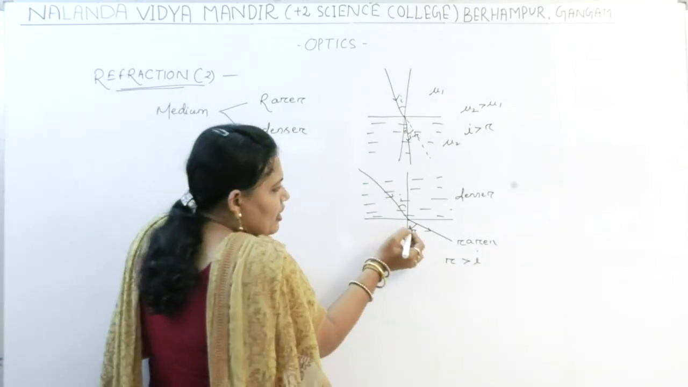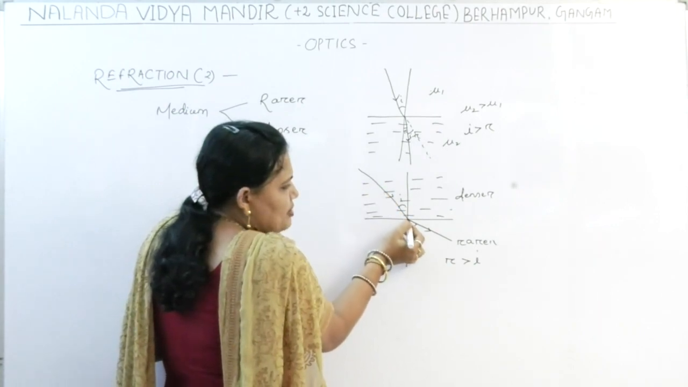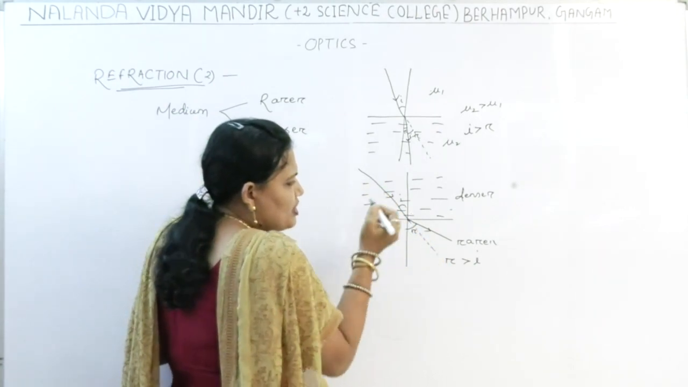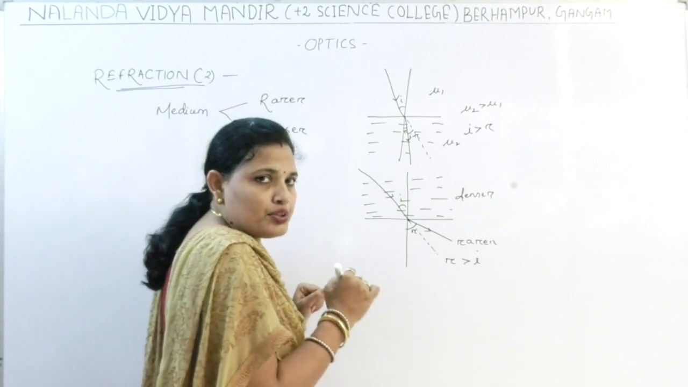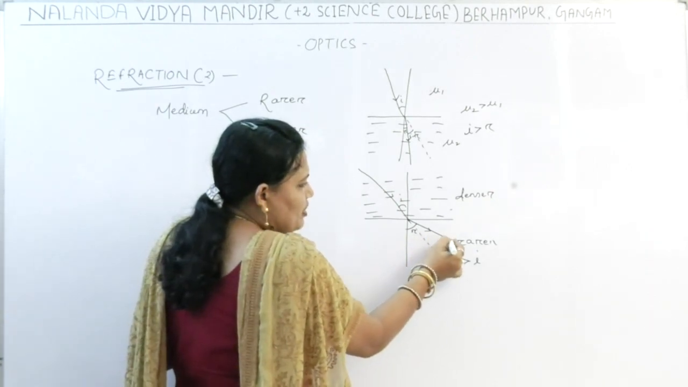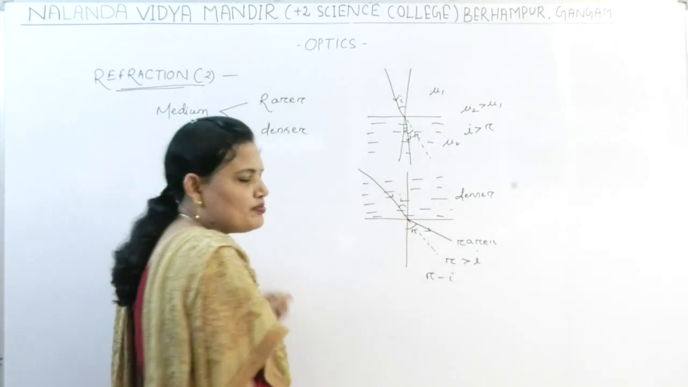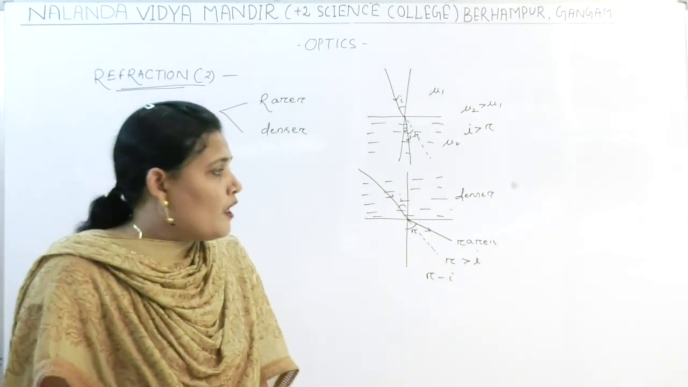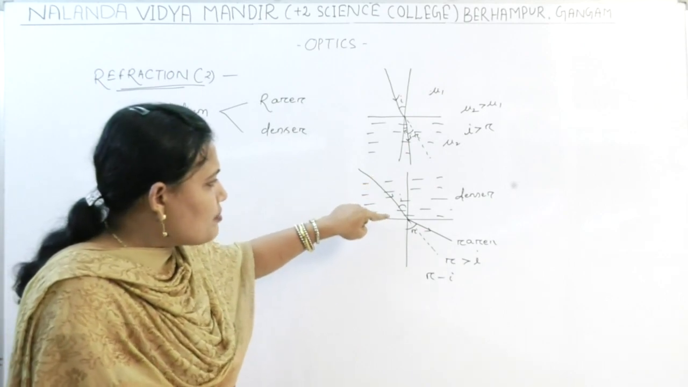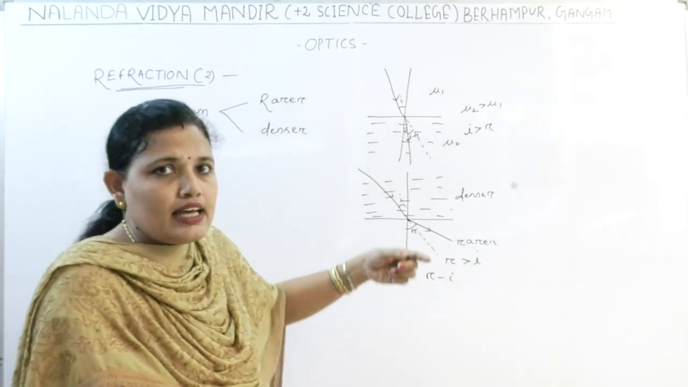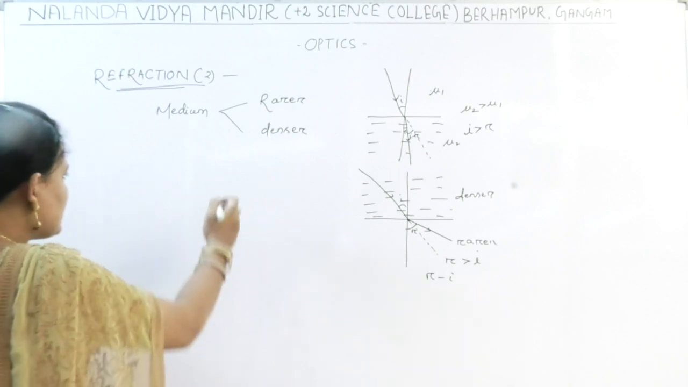So what will be the angle of deviation? If the second medium is not present, the ray would have travelled through this path. Now due to the presence of this one, it has travelled through this path. So the angle of deviation is R minus I. Okay. Now as the angle of incidence increases, the angle of refraction also increases.